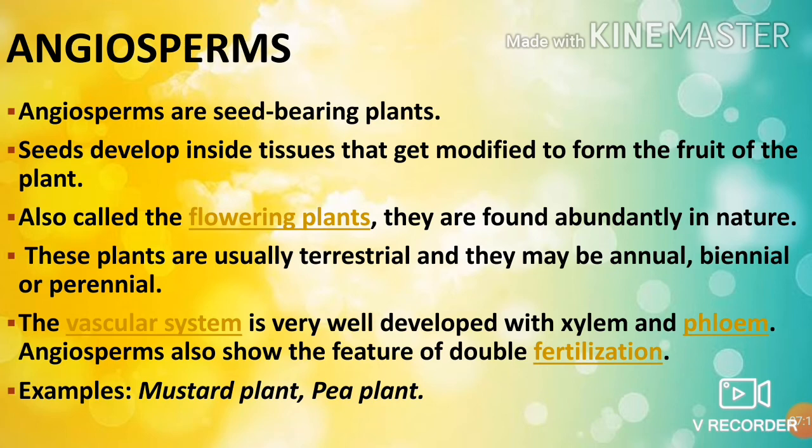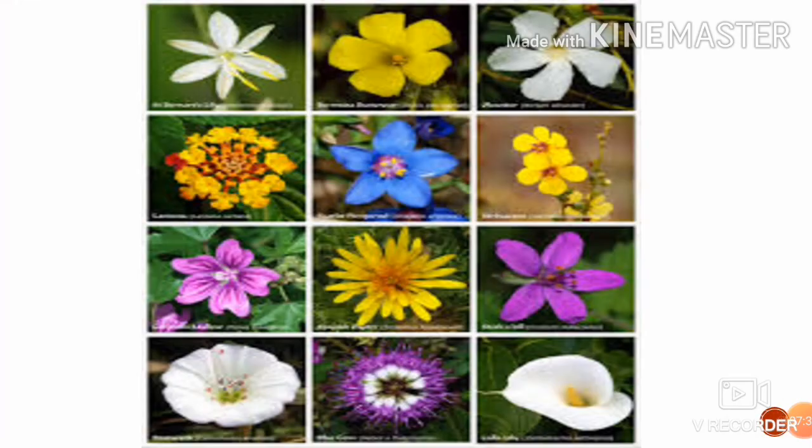These plants are usually terrestrial and they may be annual, biennial and perennial. The vascular system is very well developed with xylem and phloem. Angiosperms also show the feature of double fertilization. Examples: mustard plant, pea plant. These are the flowers.